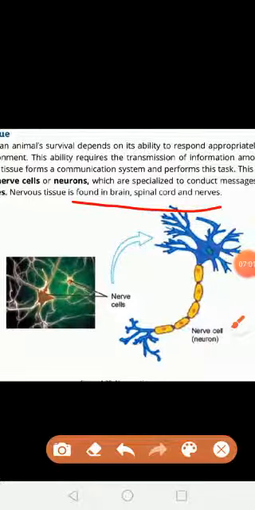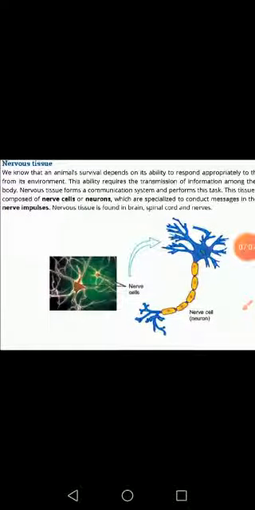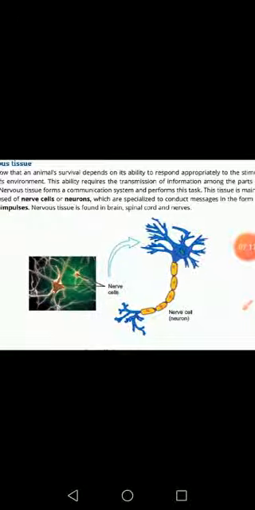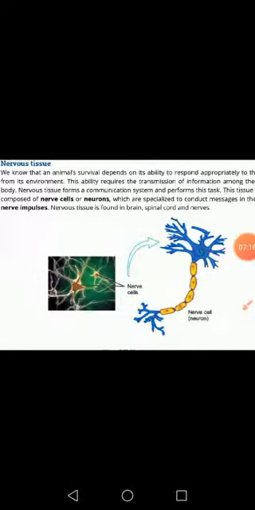An animal's survival depends upon its ability to respond to external stimuli, meaning how we act when a certain change occurs around us.